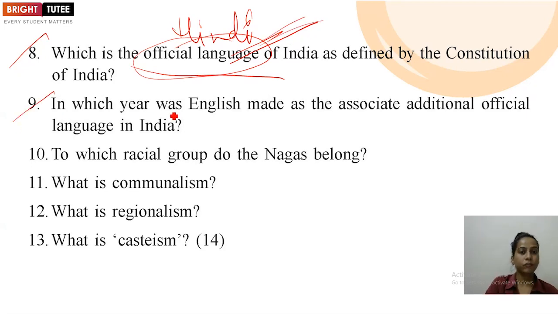Next they have asked: in which year was English made the associate additional official language in India? So you need to mention the year, that was in 1950.